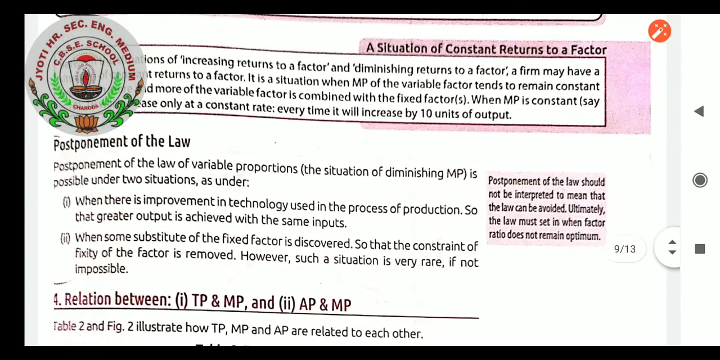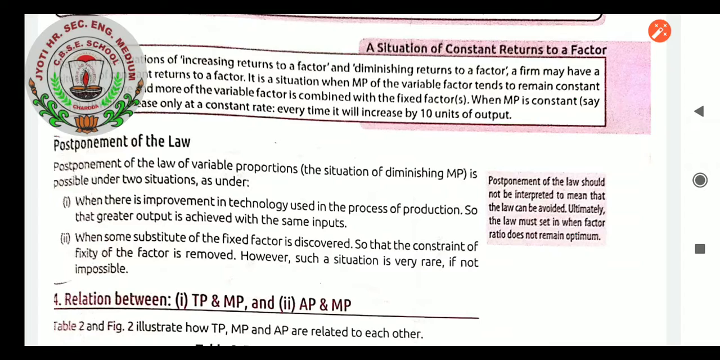Postponement of the law, as we already discussed. Postponement of the law of variable proportion states that the situation of diminishing marginal productivity is possible under two situations. Very first, when there is improvement in the technology used in the process of production, so that greater output is achieved with the same inputs. Second, when some substitute of the fixed factor is discovered, so that the constraint of fixity of the factor is removed. However, such a situation is very rare, if at all possible.